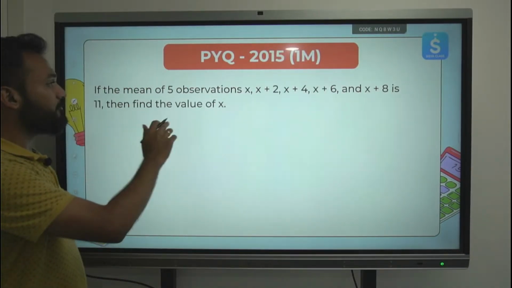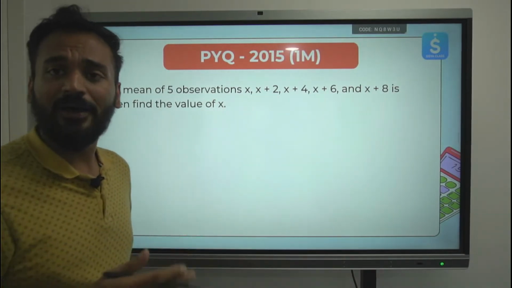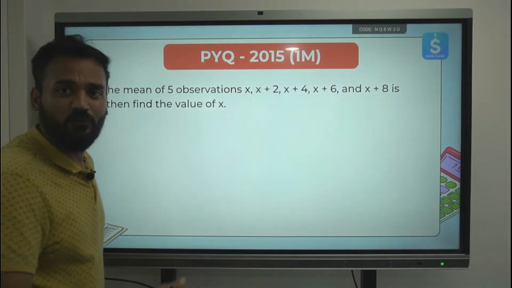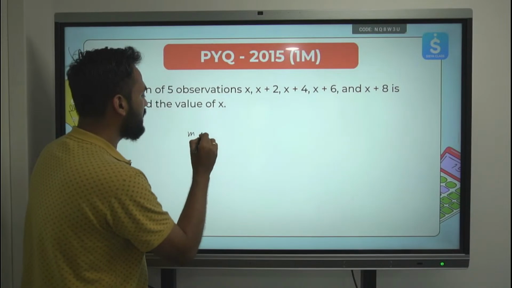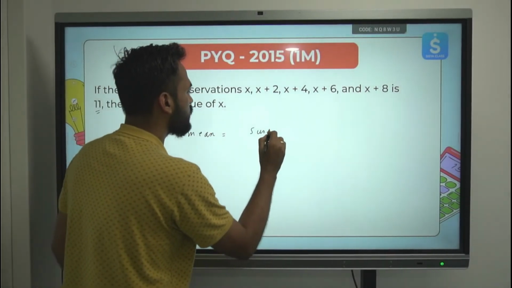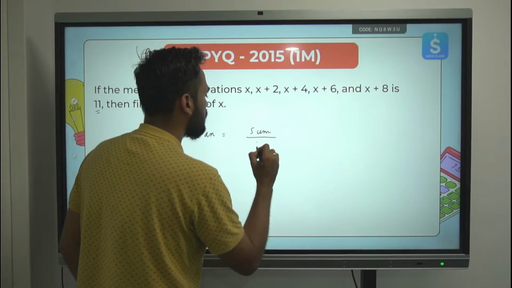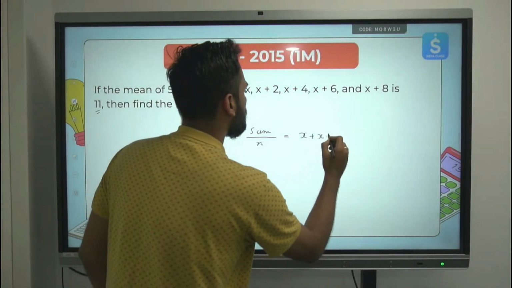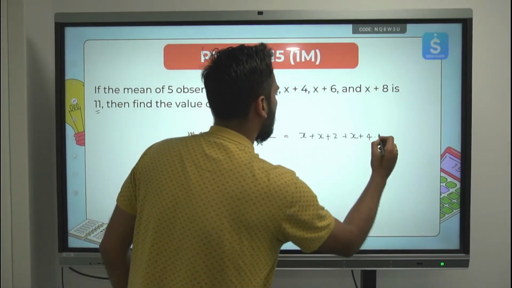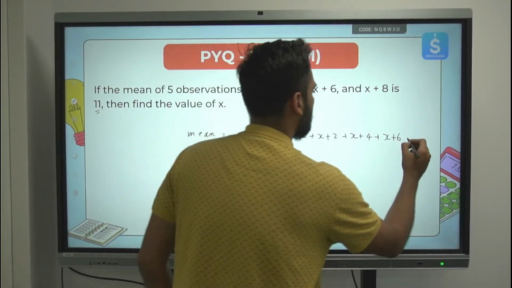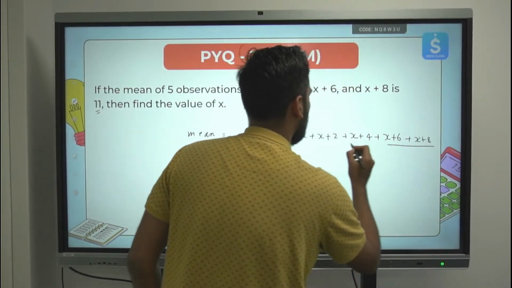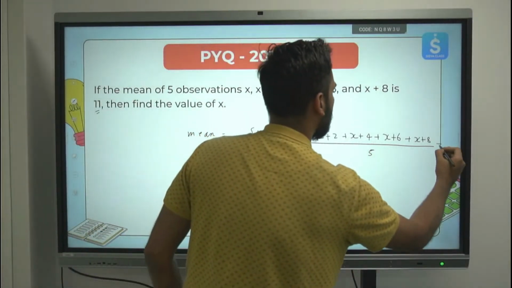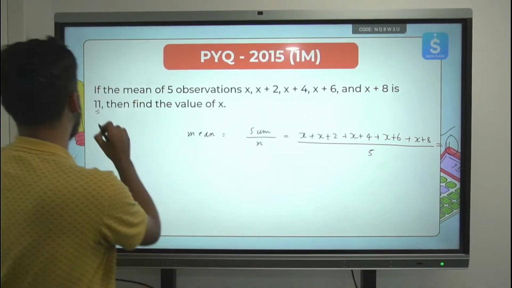If the mean of 5 observations, which are mentioned over here, all of them have x in it, we need to find out the value of x, and the mean is given to be 11. Let's try to solve this. Mean is equal to the sum of the observations upon the number of observations. Mean is the sum x plus 2 plus x plus 4 plus x plus 6 plus x plus 8 upon the number of observations. We have only 5. This is given to be 11 in the question. Mean is 11.